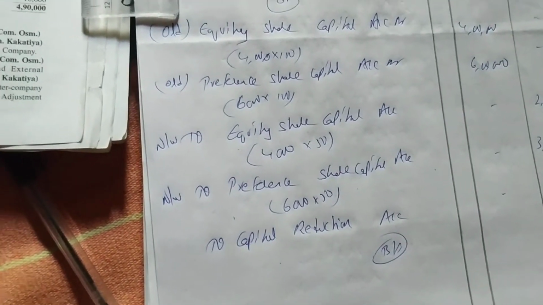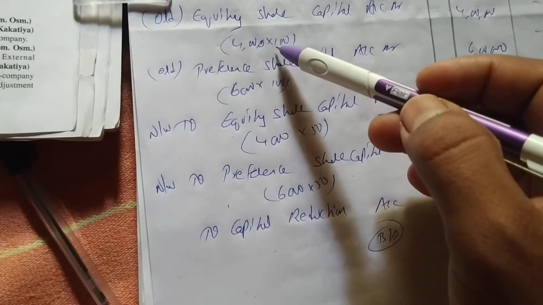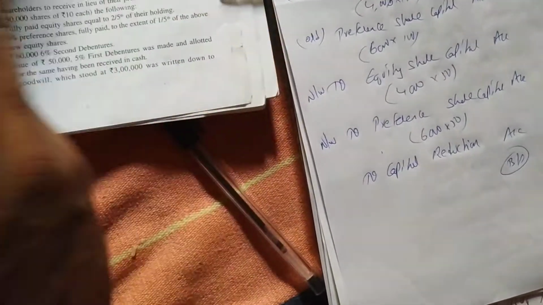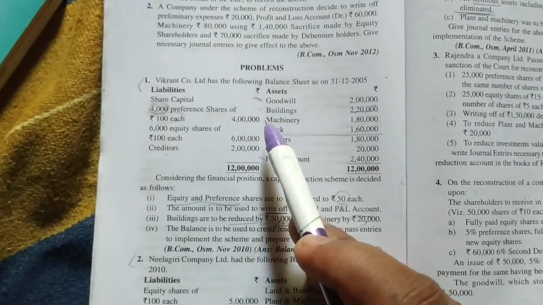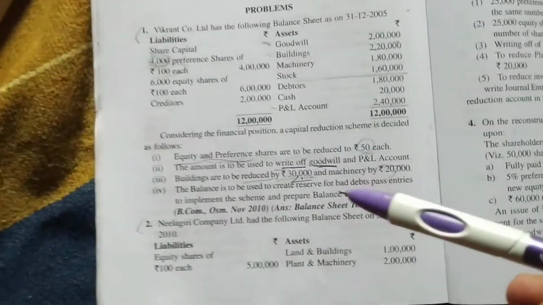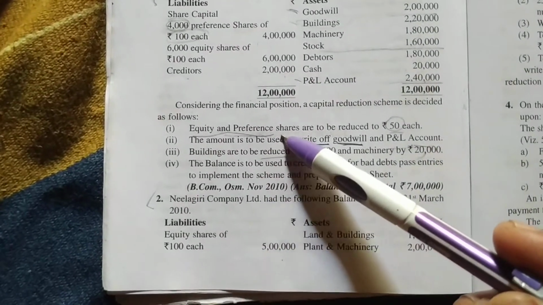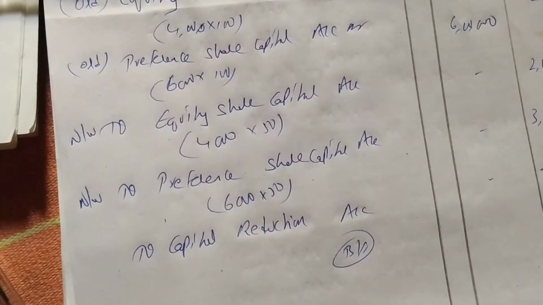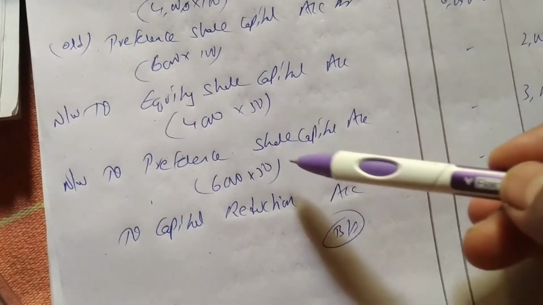Understood? Like this also you can do. First write the old capital. This 4 lakhs is old of equity and preference, 4 lakhs and 6 lakhs. So write 4 lakhs and 6 lakhs. And the question is asking to reduce equity and preference shares to 50 each. So you have to reduce to 50 rupees. So we are reducing equity 50 and preference 50.